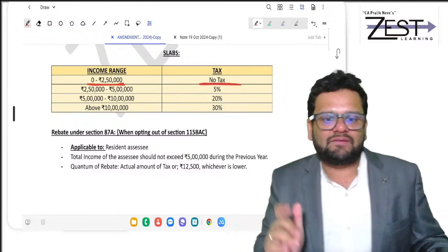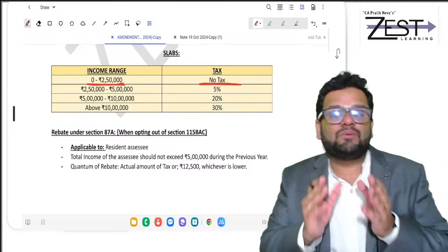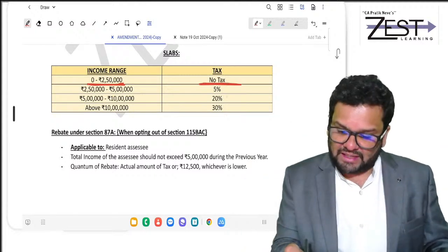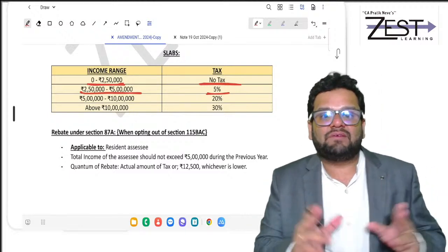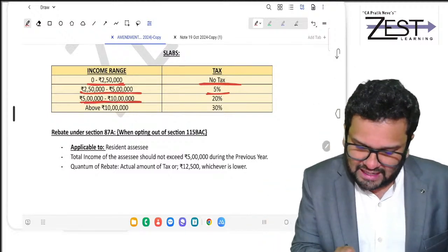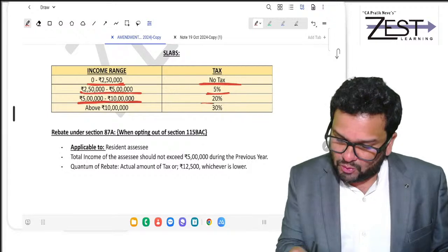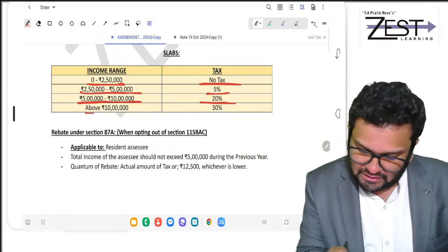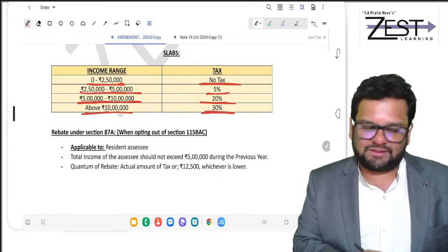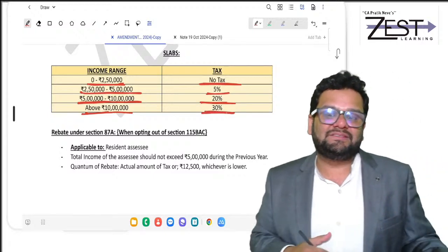2.5 lakhs to 5 lakhs, whatever income falls between this range, tax is at 5%. Income between 5 lakh to 10 lakh, tax is at 20%. And income above 10 lakhs, tax is at 30%. Let us quickly again recollect.